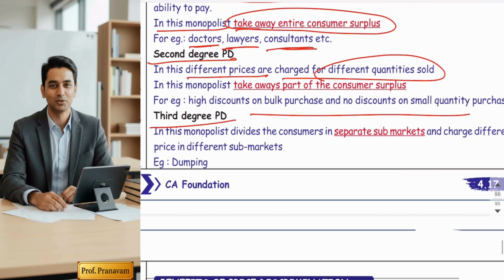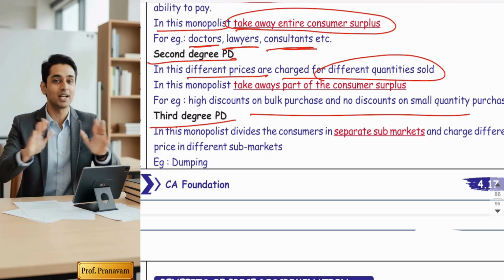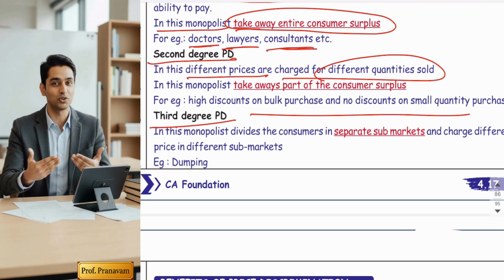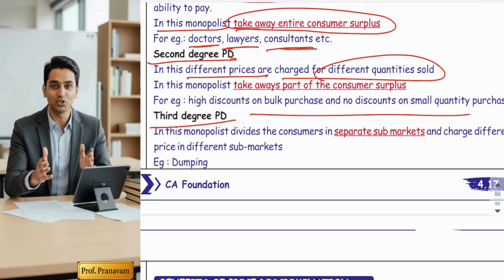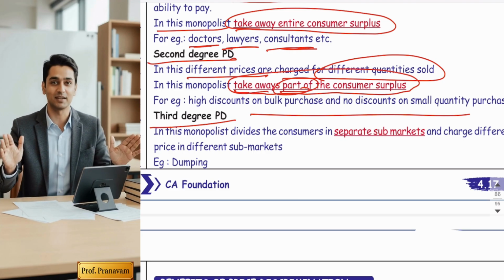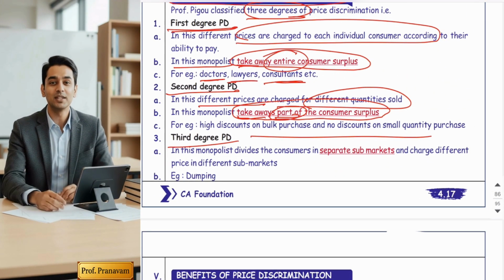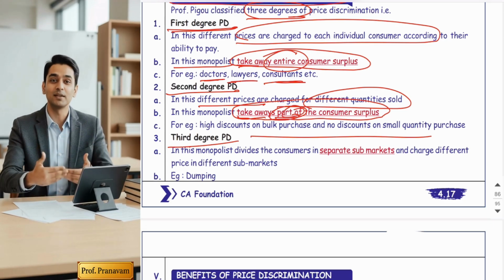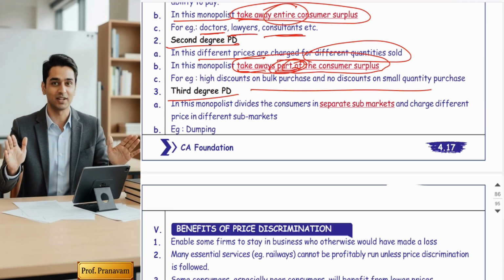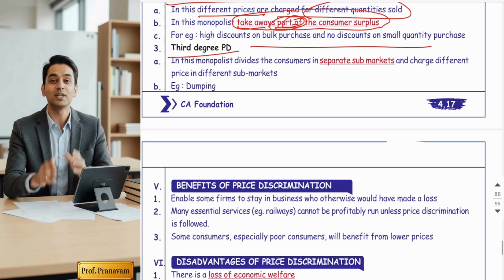Okay, so this is a bit milder level than the first degree. In this, the prices are not changed on a customer to customer basis, but on a quantity to quantity basis. Here monopolies take away part of the consumer surplus. See the difference. In the first degree, they take the entire consumer surplus, and in the second degree, they take away part of the consumer surplus. Focus on these words, okay? Fine. So bulk discount and quantity basis price discrimination.